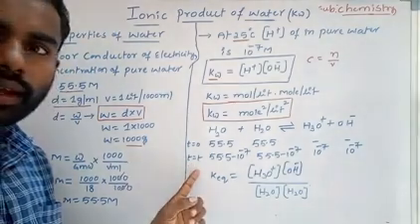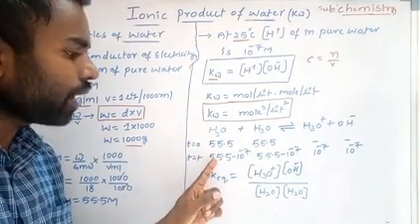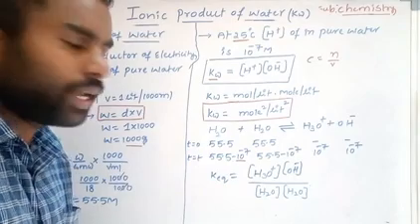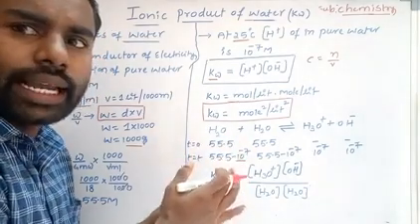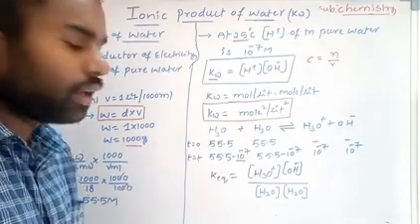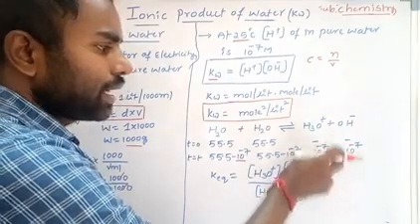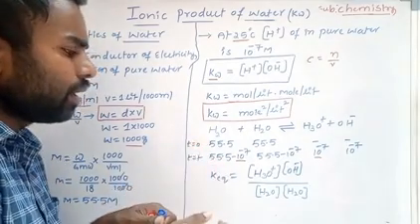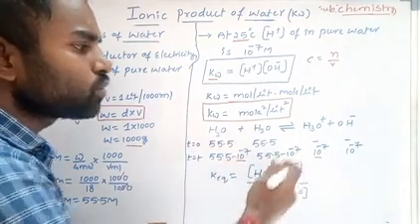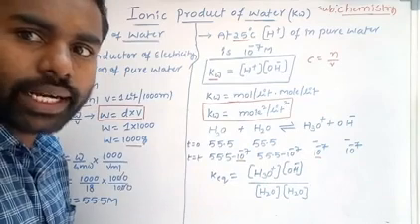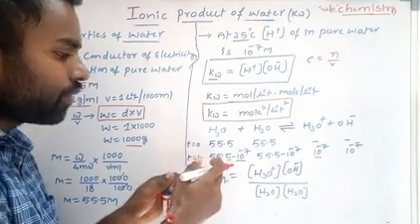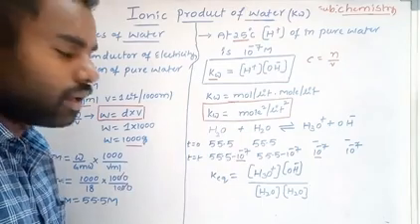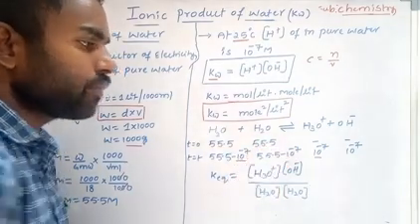At time equal to T, the concentration of water is 55.5 minus 10 power minus 7. Why have we taken 10 power minus 7? Because this dissociation takes place at 25 degrees Celsius, and at 25 degrees Celsius the H plus ion concentration in pure water is 10 power minus 7. So the dissociation starts, and 10 power minus 7 concentration dissociates. The concentration of water at time T is 55.5 minus 10 power minus 7, and here also it is 55.5 minus 10 power minus 7.